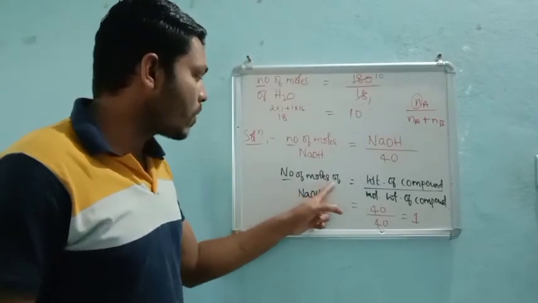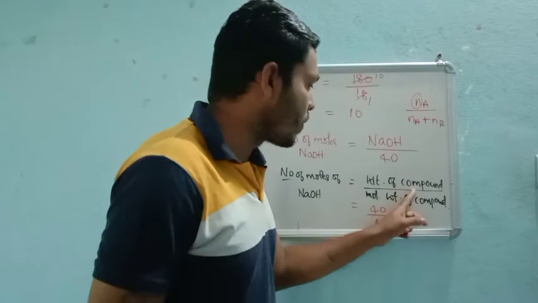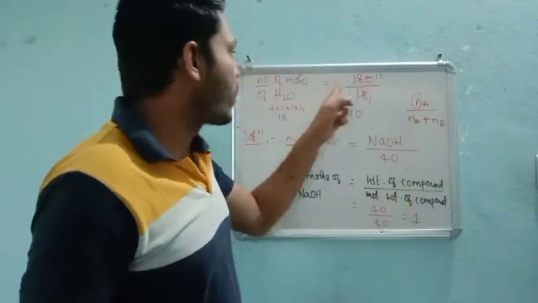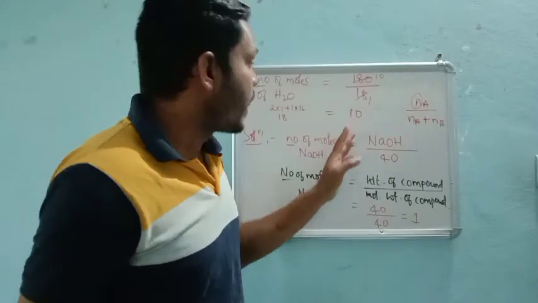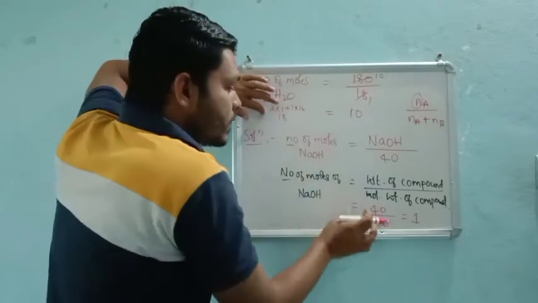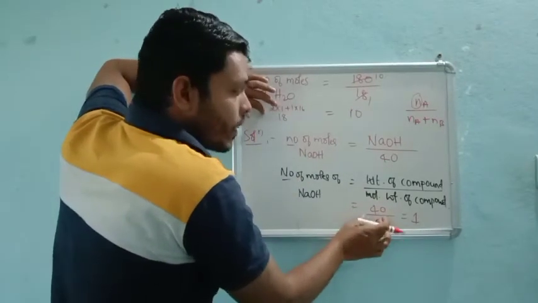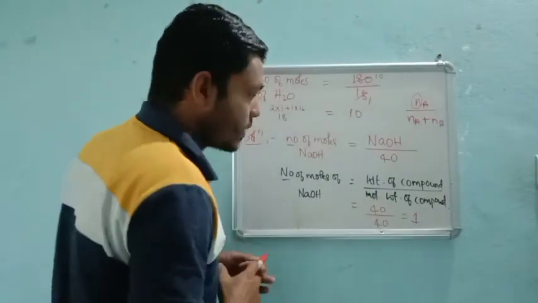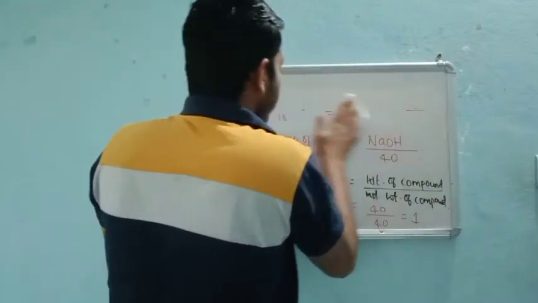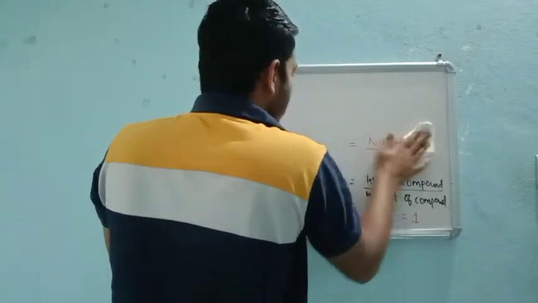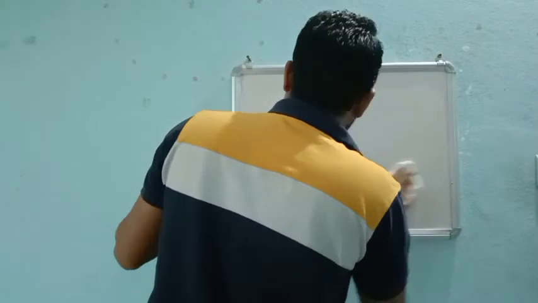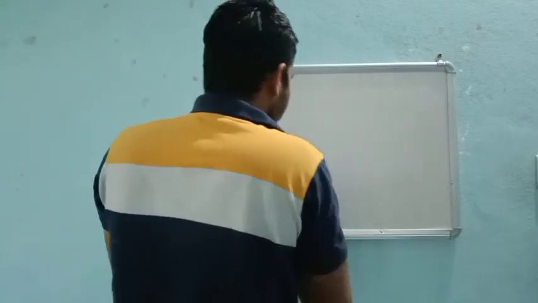For the number of moles of NaOH, the weight of the compound they have given already. For NaOH they have given 40 and for the water molecule they have given 180. We just calculate the molecular weight and divide by the given value, and definitely we will easily get one value. After having these two, remember the number of moles of water is 10 and the number of moles of NaOH is 1. So now for direct calculation we can go.